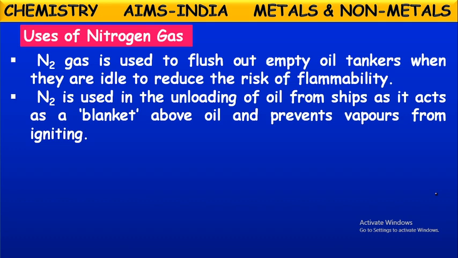Nitrogen is used in unloading of oil from ships, as it acts as a blanket above oil and prevents vapors from igniting. Yes, while unloading these inflammable oils like petrol, diesel from the ships, they use this nitrogen gas over them. They blow this nitrogen gas over those liquids. As these liquids will be evaporating, they may catch fire immediately and they can cause explosions, fire accidents.